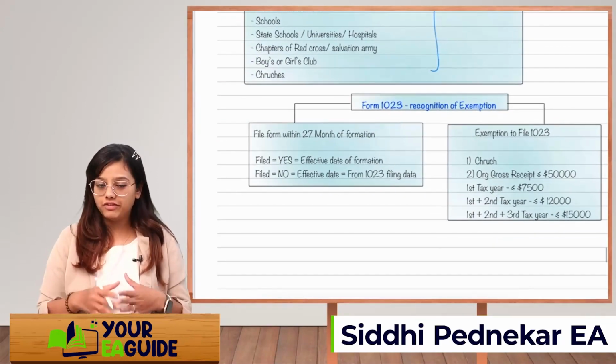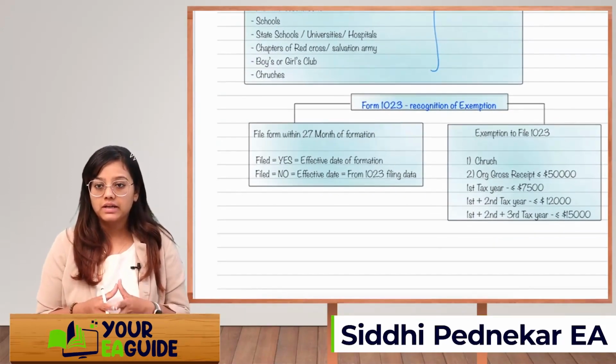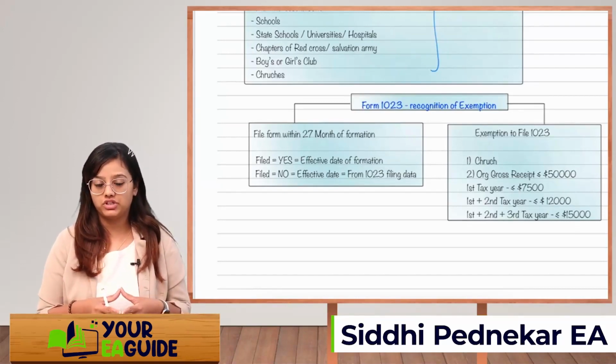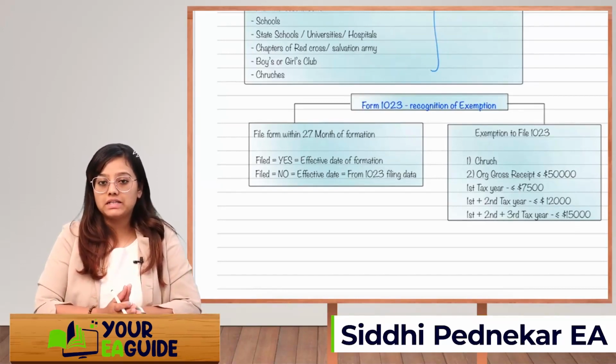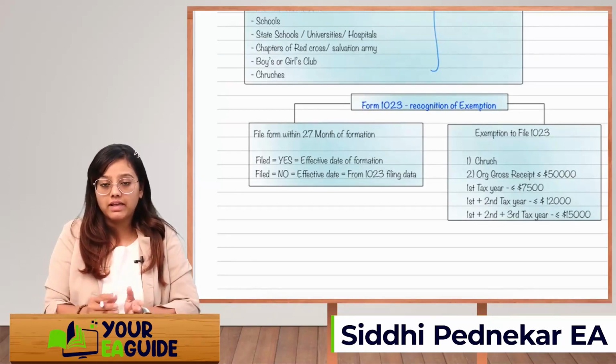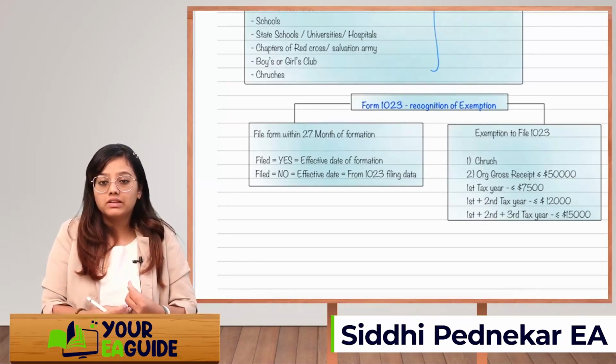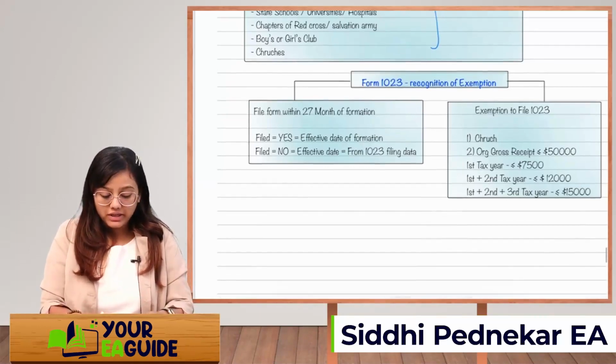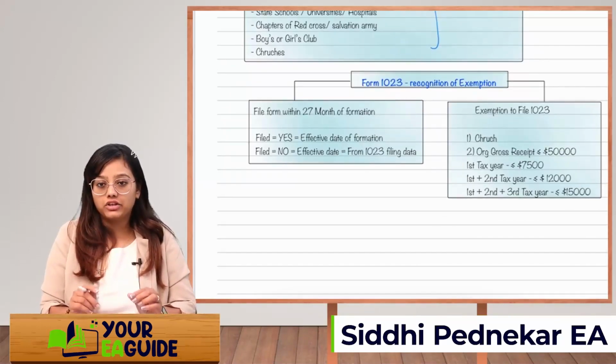If they file within this time limit, then the exemption will be effective from the date of formation. But if 27 months have passed and then you are filing for exemption, then the effective date for taking the exemption will be from the date of filing that Form 1023.